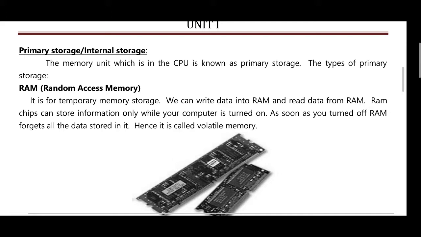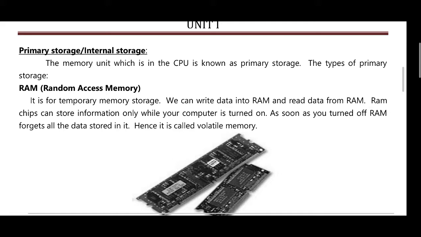Here we have RAM, random access memory. We write data into RAM, and we read the data from the RAM.